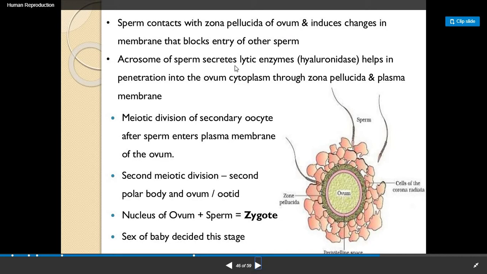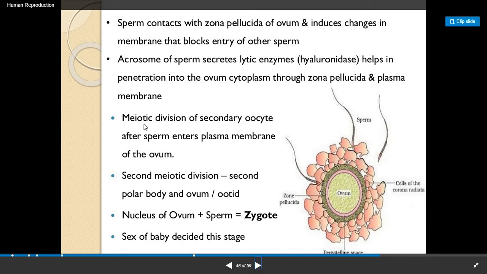The acrosome of sperm secretes lytic enzyme. Now where is this acrosome present? We have seen in the sperm structure that the acrosome is present above the head portion. This acrosome contains one of the lytic enzymes, known as hyaluronidase, and this enzyme helps in penetration into the ovum, means entry of sperm into the ovum. It is guided by this hyaluronidase enzyme, which is secreted by the acrosome of the sperm, and it enters into the ovum cytoplasm through the zona pellucida and the plasma membrane.